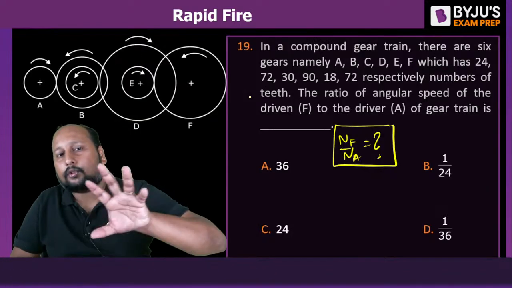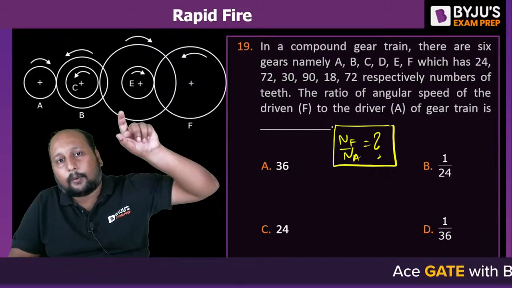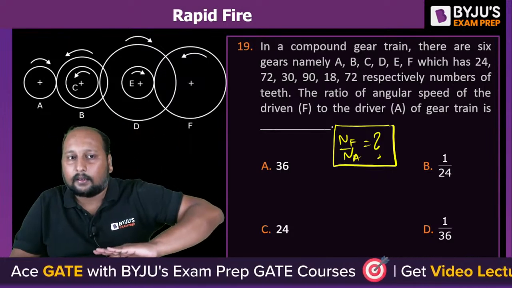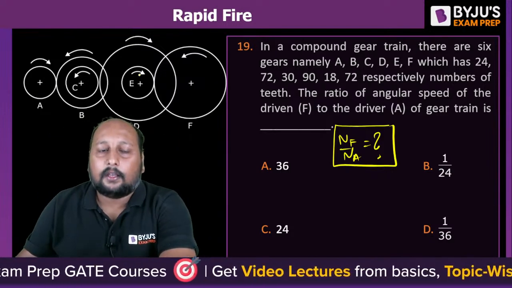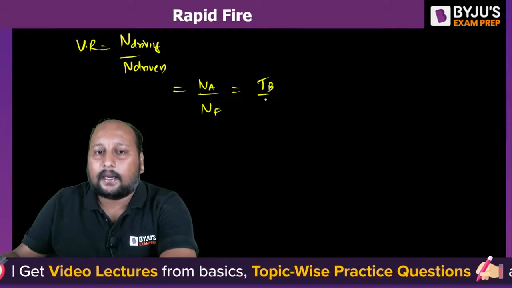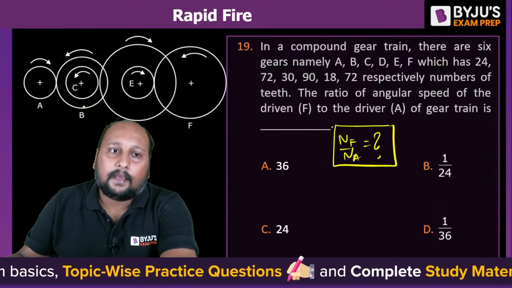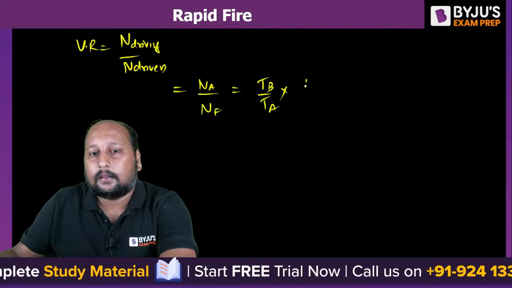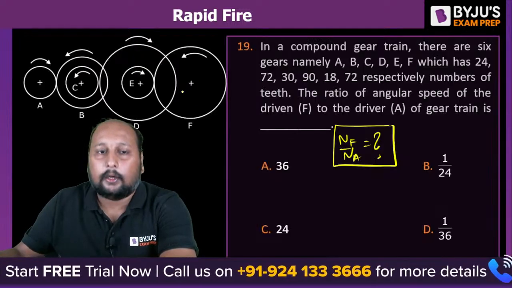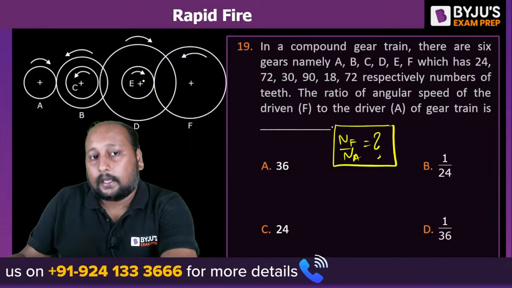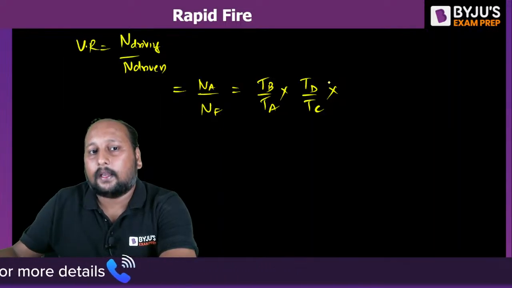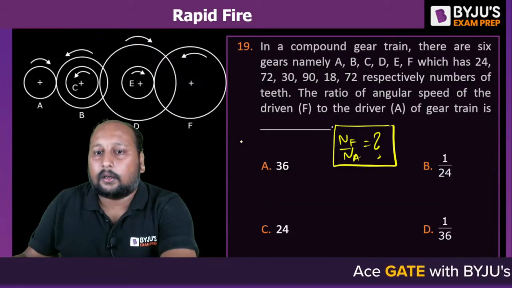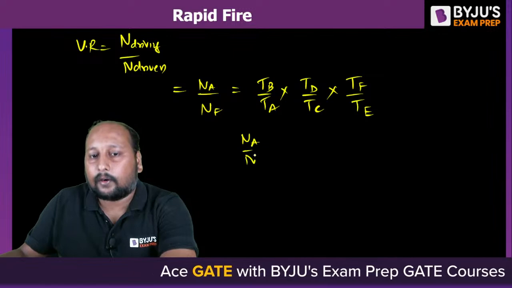Now, to answer this question, we can use a simple technique: the product of the number of teeth of the driven gears to the product of the number of teeth of the driving gears. A is driving B, so TB by TA, into, B and C are compound, leave it. C is driving D, so TD by TC, into, D and E are compound, E is driving F, so TF by TE. That's it. So NA by NF we can calculate very easily.